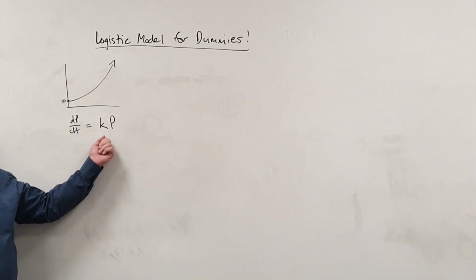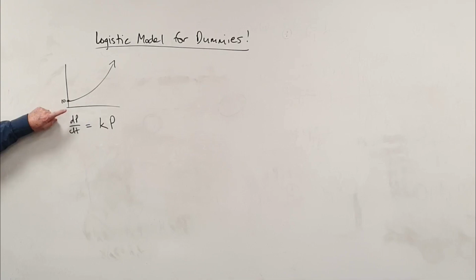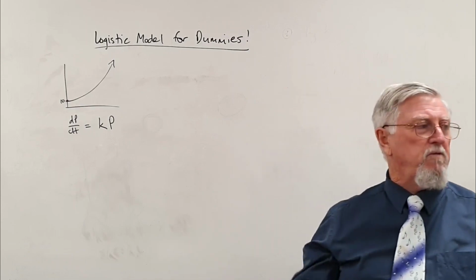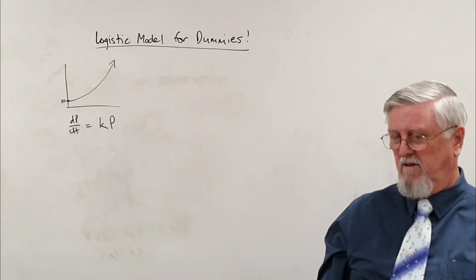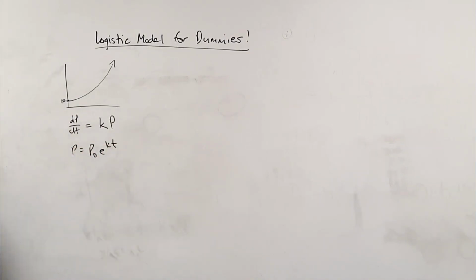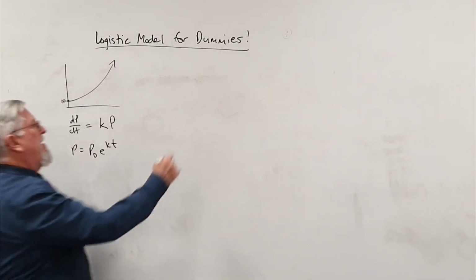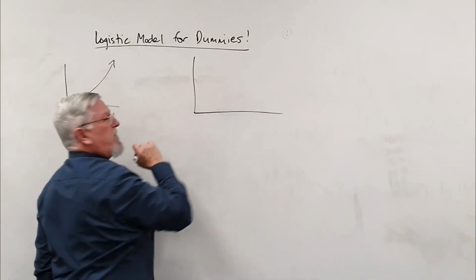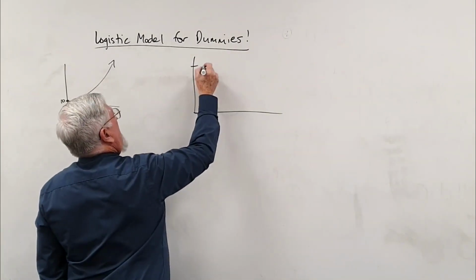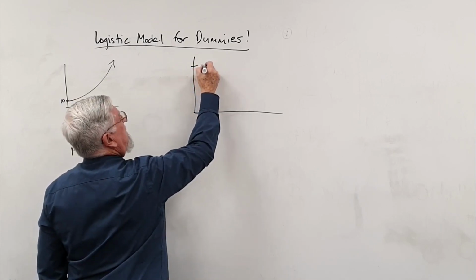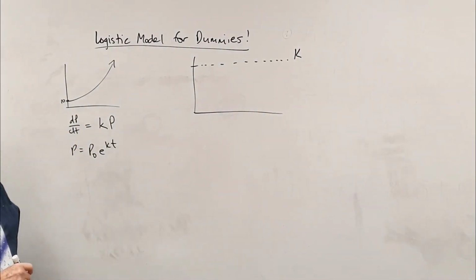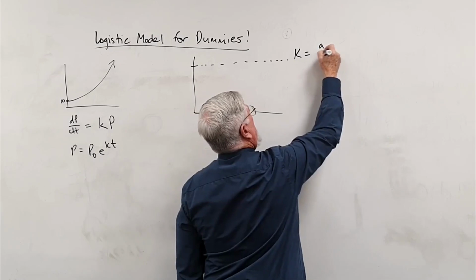And so, if we turn that, we did it yesterday, you guys, differential equation back into a non-differential equation, in other words, remove the rate of change out of it, what's it become? P equals P naught e to the kt. Problem, this will just keep growing and growing. We want a situation with a limiting factor called K, we always talk about K, everyone talks about K. I'm going to preempt at the moment that that's going to be A and B.